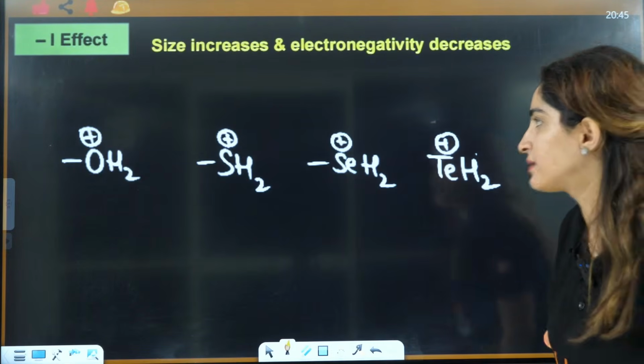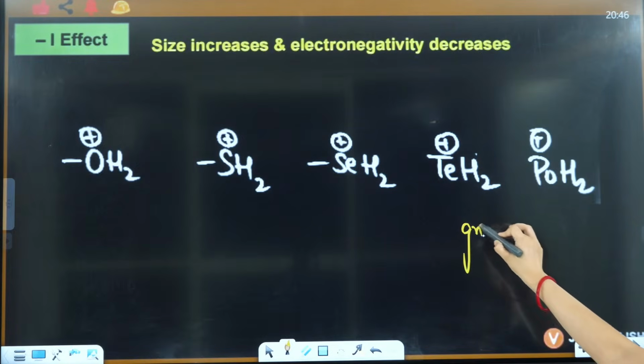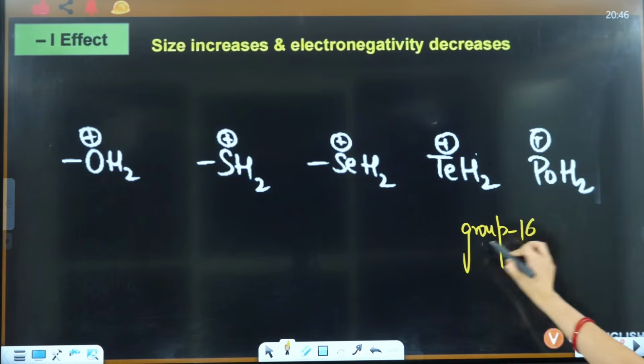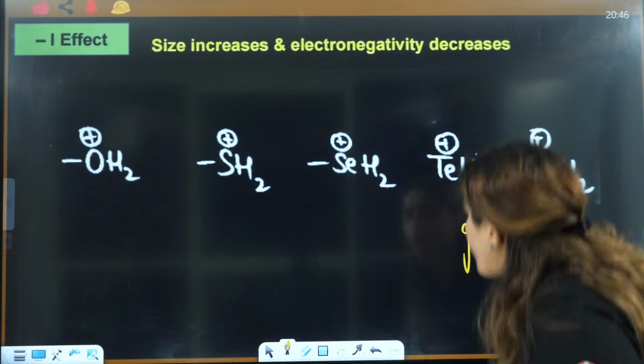Now what about this one? This is regarding a group, that is group number 16. It is OH2 positive, SH2 positive, SeH2 positive, TeH2 positive, PoH2. This is from group number 16. Tell me about it, everybody. So, if you see down the group, what happens?